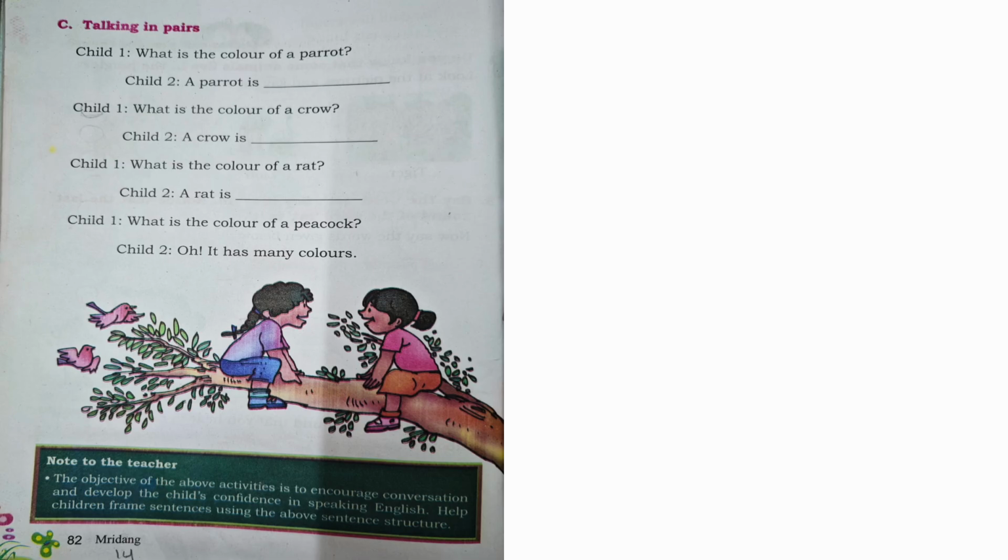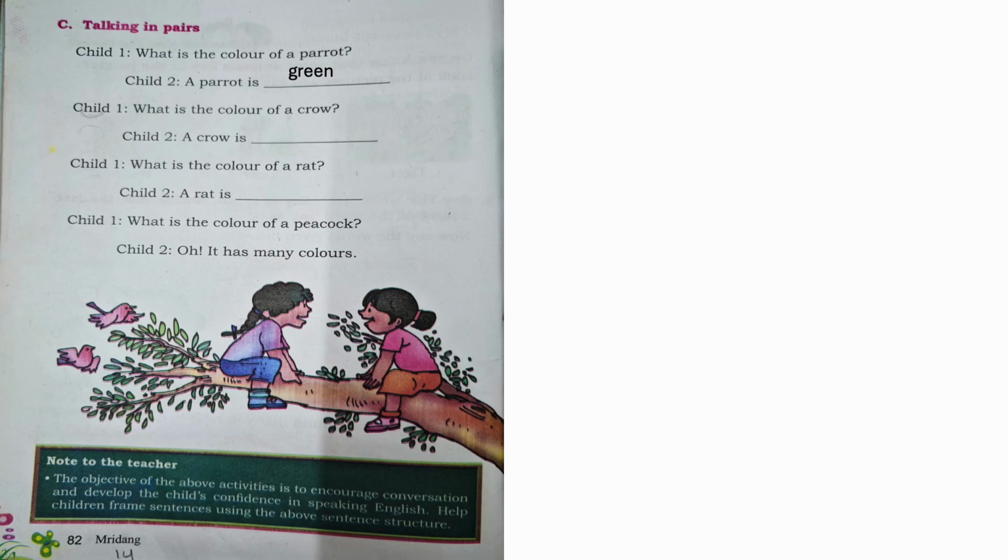Talking in pairs. Child, what is the color of a parrot? So what does the second child answer? A parrot is dash in color. So we have to fill up here. What is the color of a parrot? Yes, a parrot is green in color.